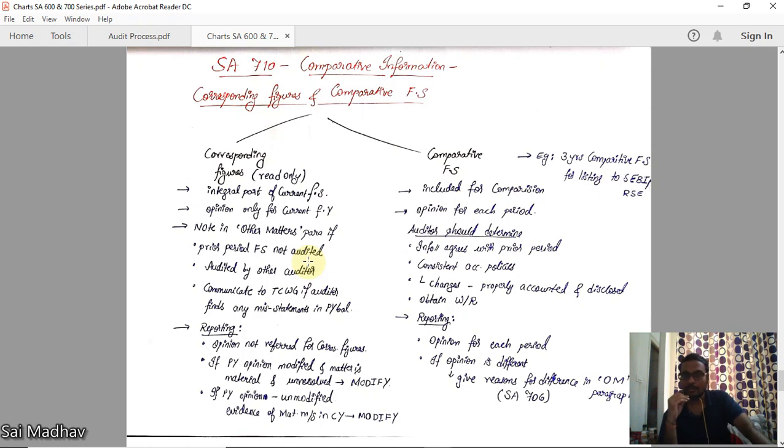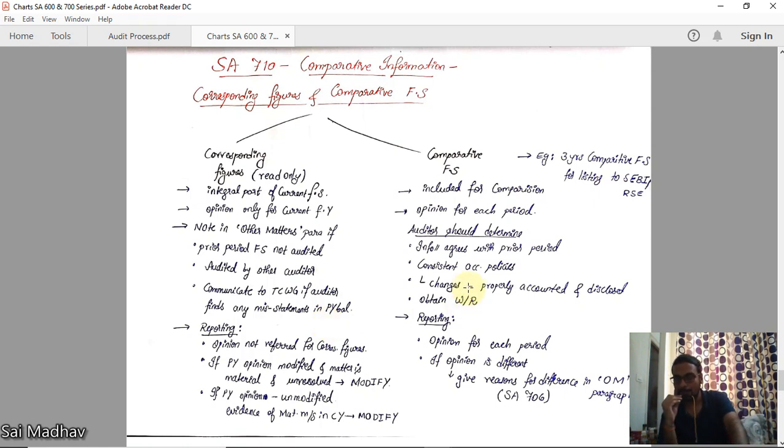If not audited, then you have to disclose in the other matters paragraph. Or if any other auditor has audited them, you can disclose. Communicate to TCWG if the auditor finds any misstatements in previous year balances. If you find any misstatements regarding those balances, you have to communicate to TCWG.